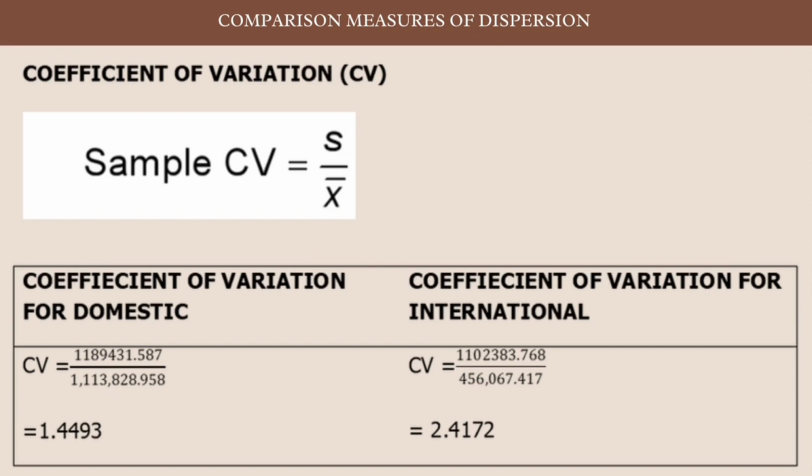To calculate the coefficient of variation, CV is equal to standard deviation divided by mean. The CV of domestic is equal to 1.4493, and for international it is equal to 2.4172.